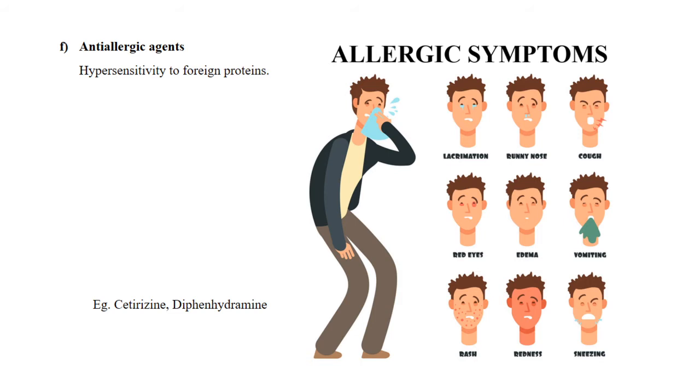So this hypersensitivity reaction is due to the release of histamines from our basophils that are present in WBC. Because of this histamine release, we are getting some allergic symptoms.